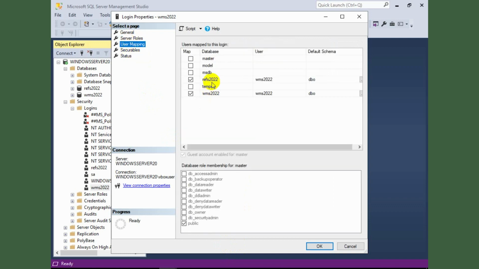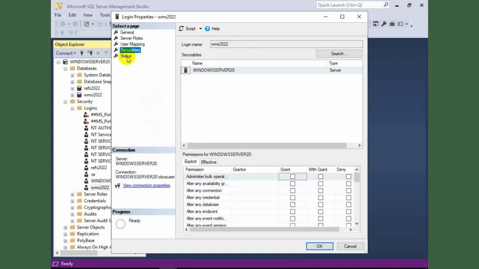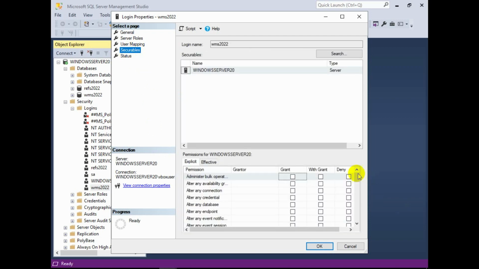I've also added a refs database which will be used for the portal service, but forget it for now. Given access to the WMS database in here, and make sure that it is DB owner as well. Securables, no changes, left everything as default.